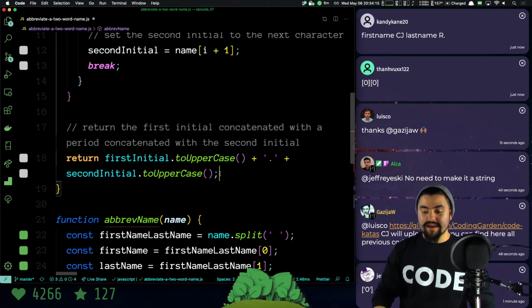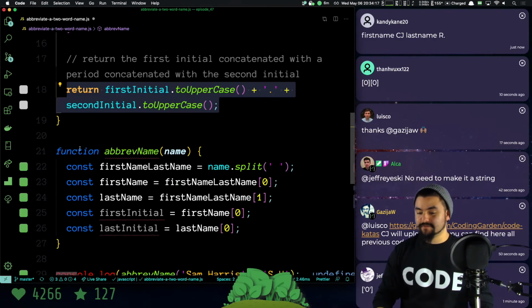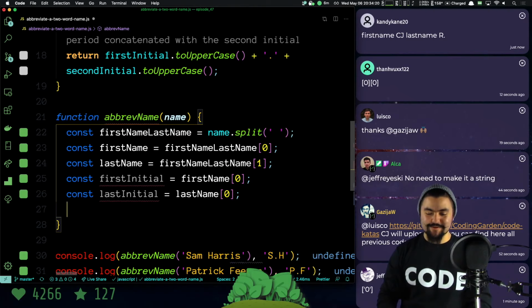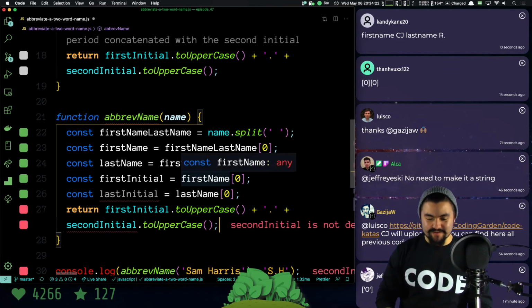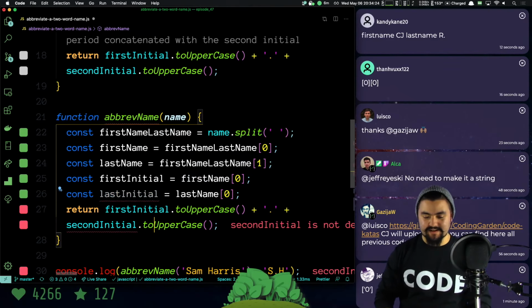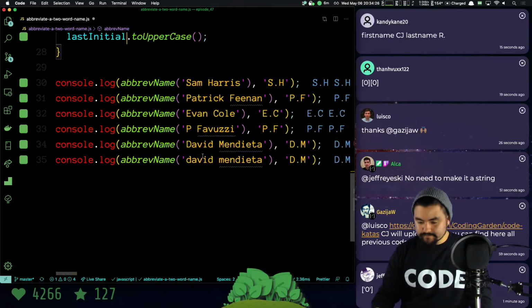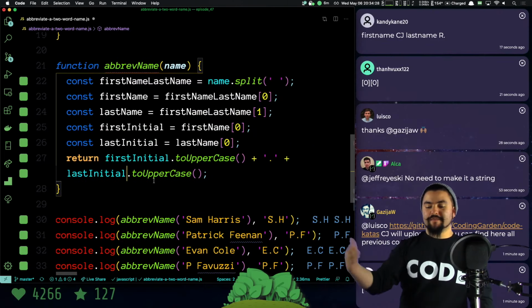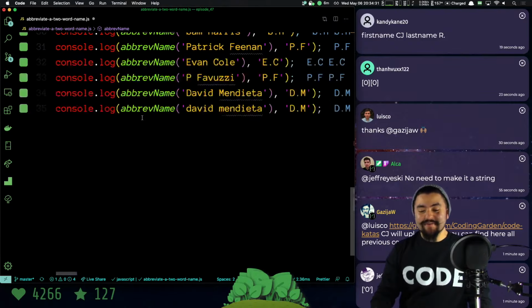At this point we can write code that's very similar to what I had before. First name CJ, last name R. You got it. Now I can do this, and I guess I called it last initial instead of second initial, but the code should still work. And it works. But there's actually a way to shorten this. We can get much, much shorter.